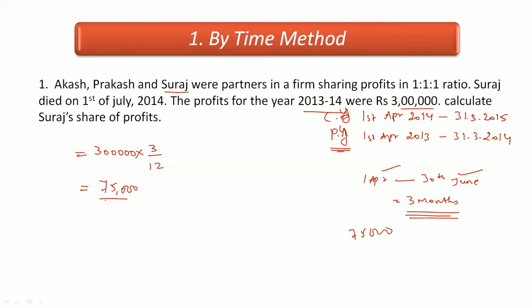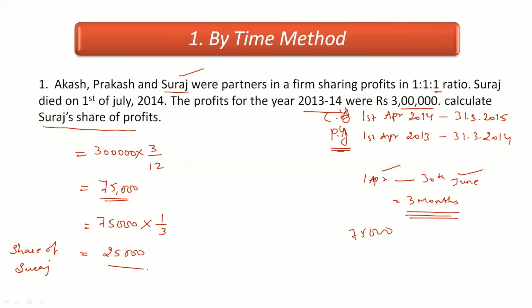Now this is the profit for whole firm, right? What we are asked to find out? We are asked to find out the Suraj share of profit. This partner is going to die, right? So we have to find out his share. So how we can do it? Total profits are 75,000 multiplied by share of Suraj. So share of Suraj is 1 out of 3, right? So 1 divided by 3. When we'll simplify this, we'll get the value as 25,000. So this is share of Suraj.